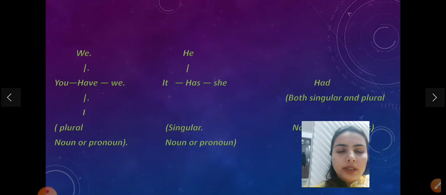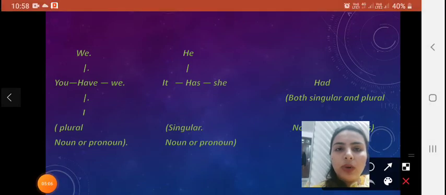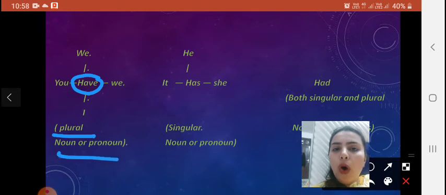This is a chart in which it is shown that we use the word have with all the plural nouns or pronouns, like we, you, they.